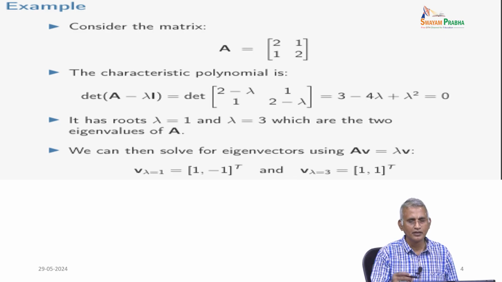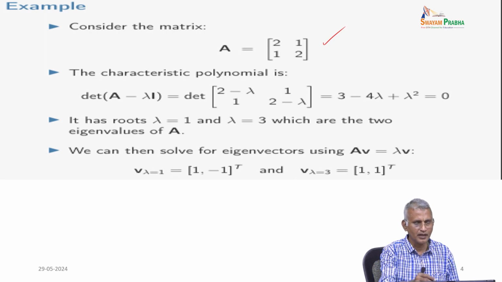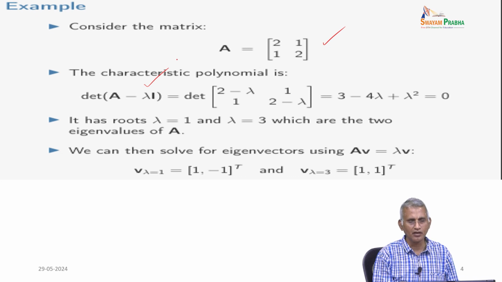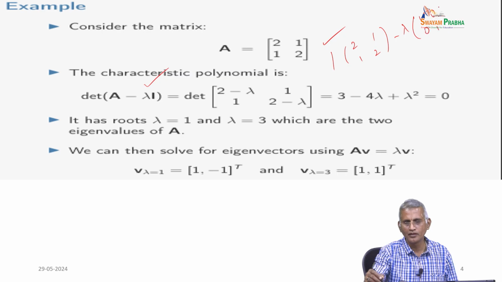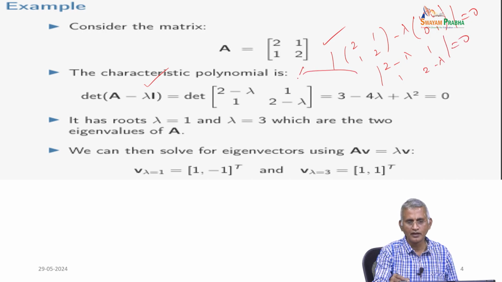For example, you take a matrix A of [2, 1; 1, 2]. Now, the characteristic polynomial, the determinant of A minus lambda I, is the determinant of [2, 1; 1, 2] minus lambda into [1, 0; 0, 1] equal to 0. Then we subtract: 2 minus lambda, 1, 1, and then 2 minus lambda equal to 0. So, this is what they have written here, and apply the determinant.